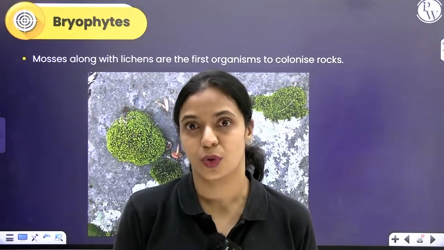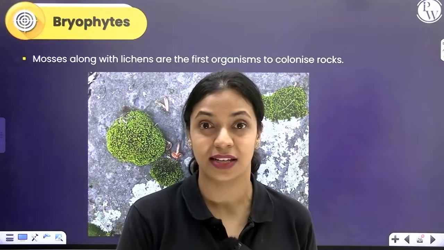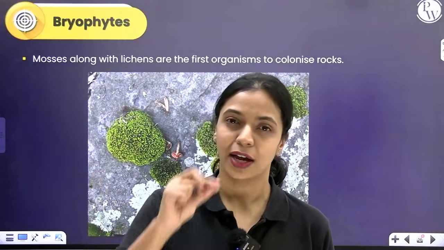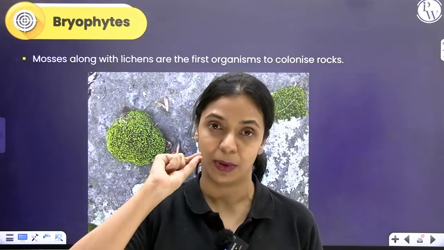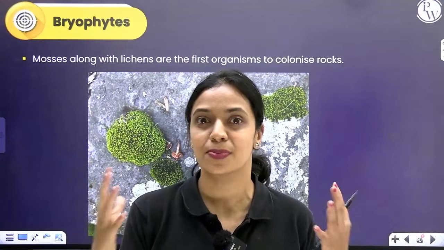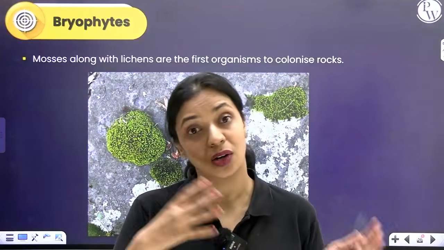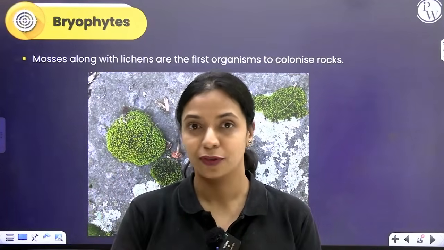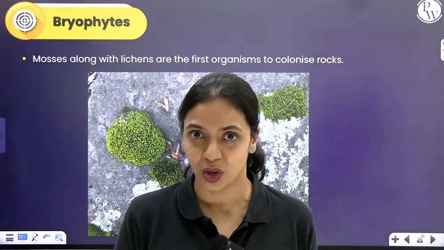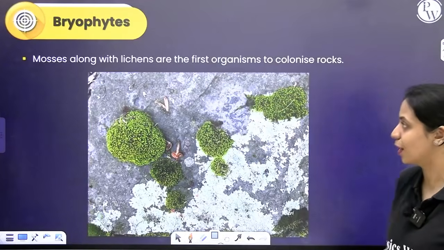Sometimes you feel very small and you feel like you're not capable of doing tough things. You should take these mosses as an example and as an inspiration to do better. These plants, like I told you, are super tiny. Despite being so small, they break things as big as rocks and help in the process of weathering. If these plants don't colonize the rocks, and if the rocks don't break down into smaller soil particles, higher plants will never be able to colonize those areas. So despite being so small, they're so significant in our ecosystem.